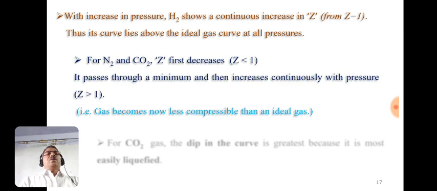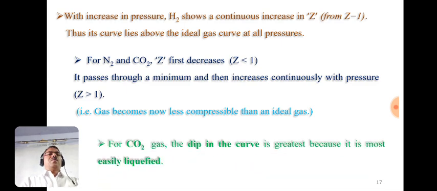For nitrogen and carbon dioxide, the Z value first decreases, where Z is less than 1, passes through a minimum, and then increases continuously with pressure. Here Z is greater than 1, so the gas becomes less compressible than an ideal gas.